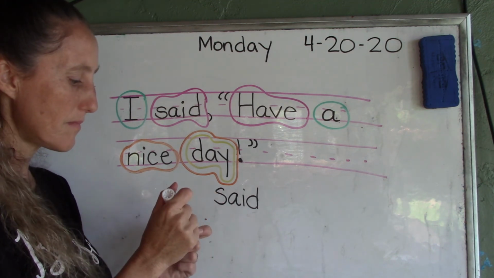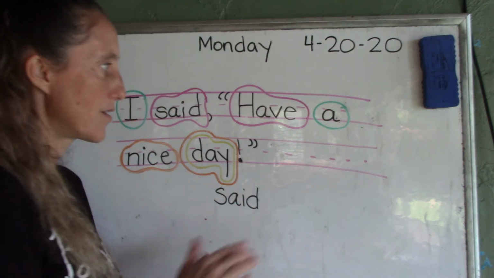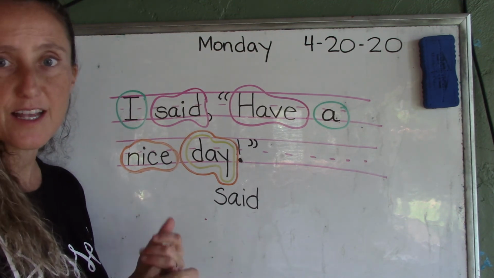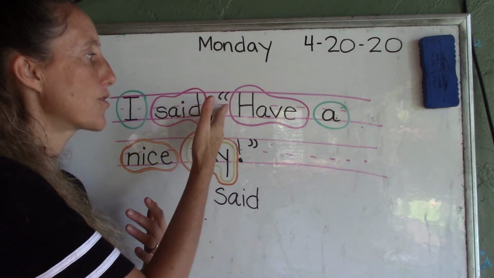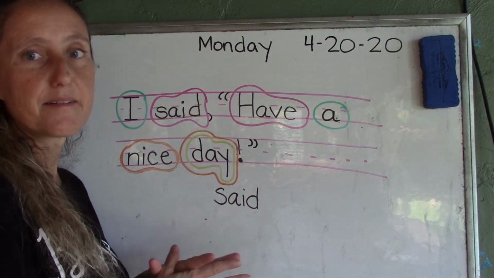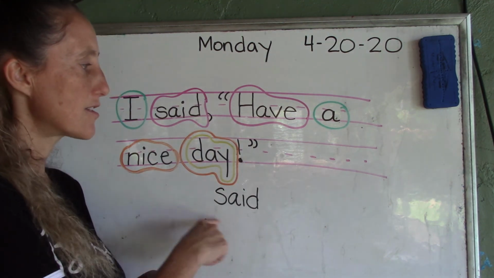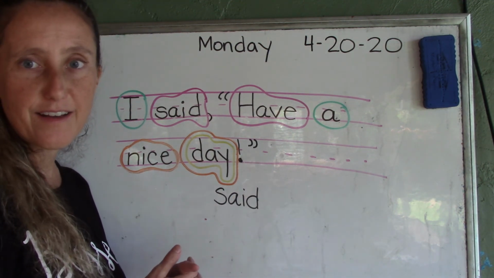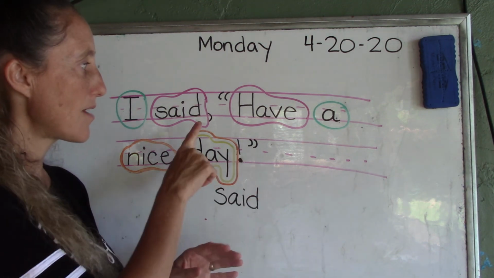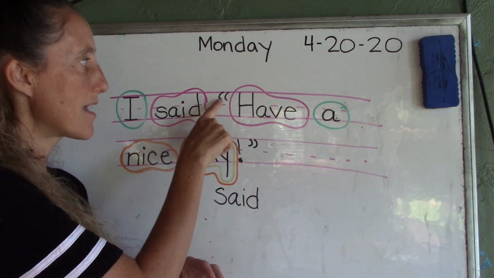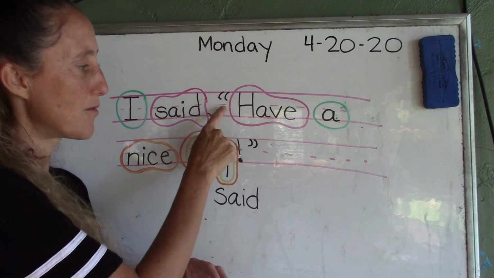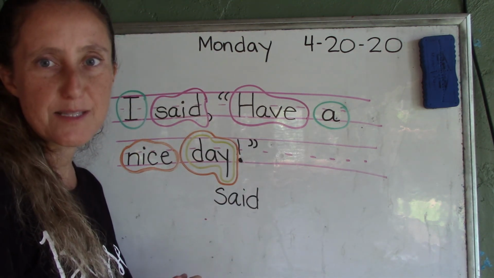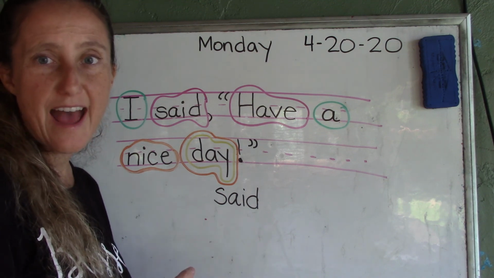Now, those of you who want to write more, I want you to do another sentence using the word said, so you can practice your quotation marks, like my dad said, "Let's go to the beach," or my mom said, "Dinner is ready," and you can add on to it using the word said. But remember, after said is a comma, and then whatever you say goes in quotation marks, right? And then also draw a really nice picture for me and have fun writing.